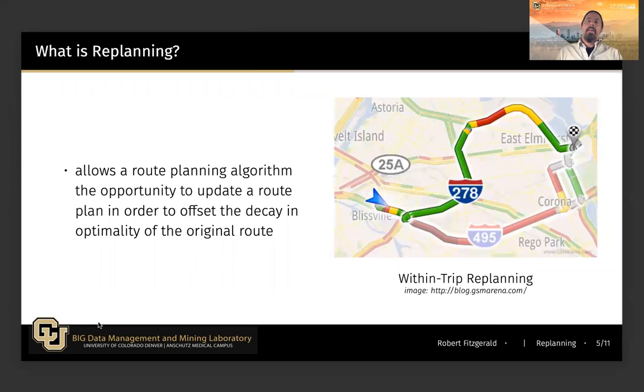So what's replanning? When we talk about replanning, we're not talking about a different kind of algorithm per se. We're just talking about reframing the problem and allowing our agents to receive more than one route plan in the course of their day.